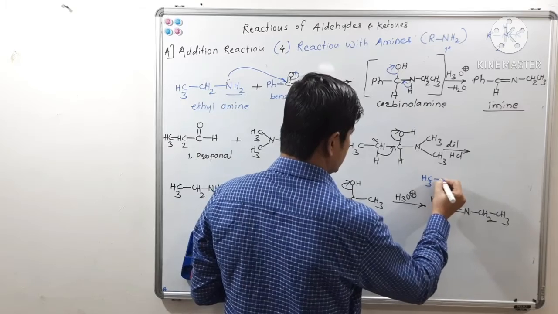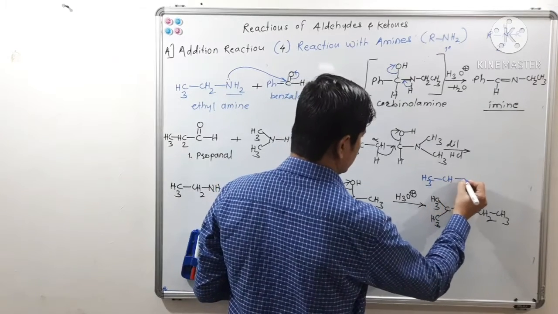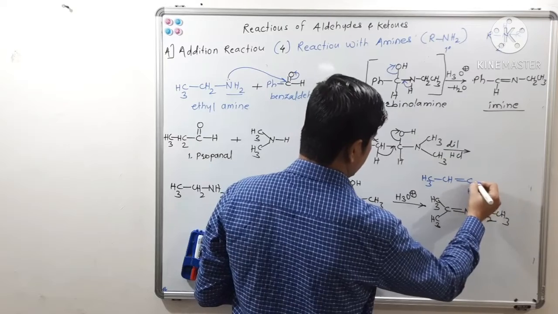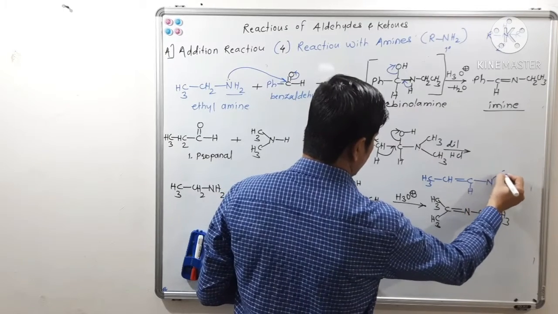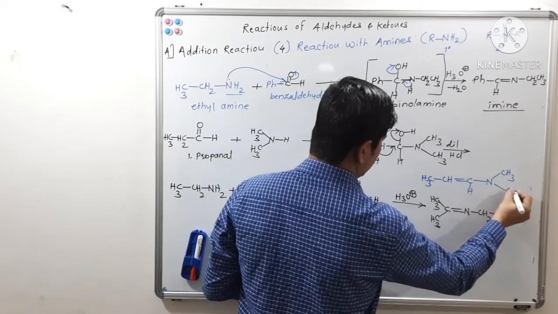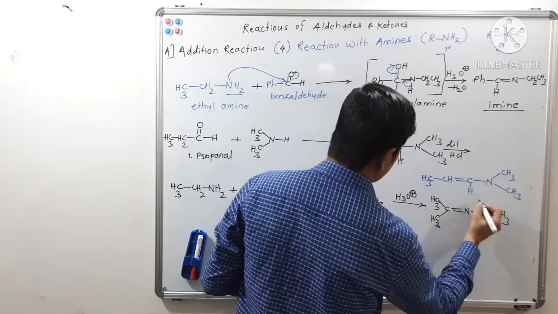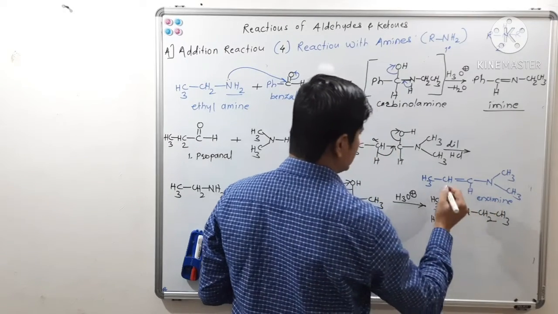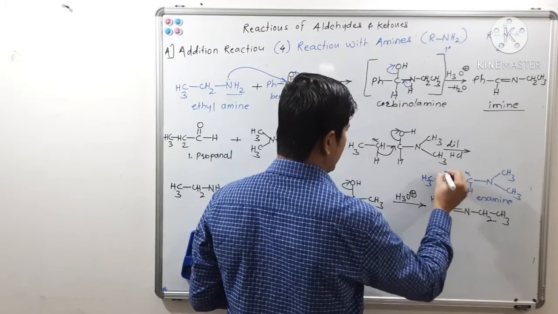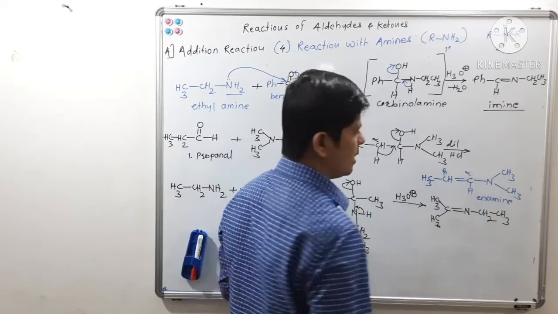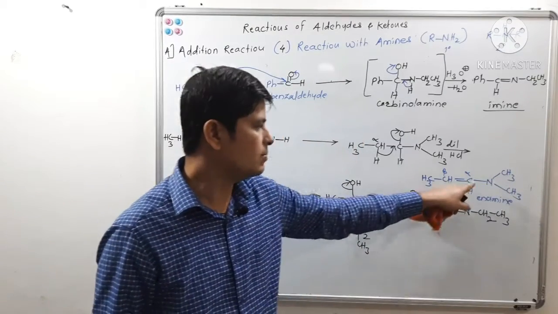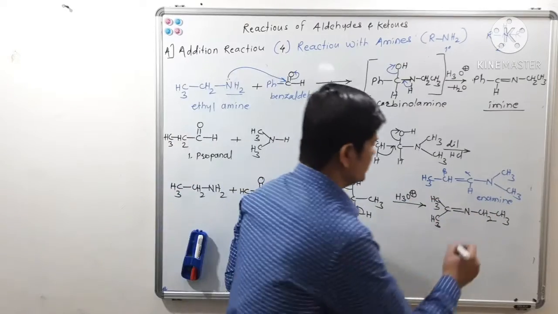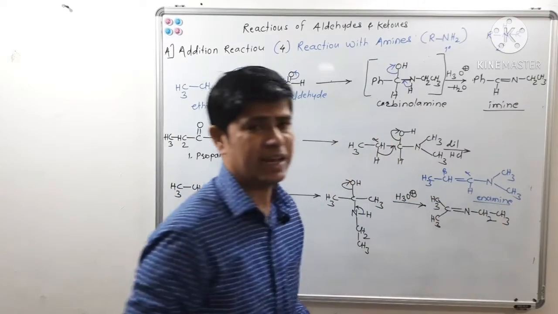CH3, CH double bond CH, and the amine with methyl groups. So this type of product is called an enamine. They are alpha beta unsaturated amines, and generally these compounds are called enamines.